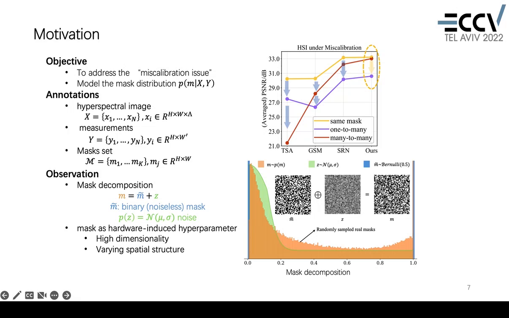By comparison, what we did is to model the mask distribution. The observed mask histogram is shown in orange. We decompose the mask M into the binary mask M tilde and the Gaussian noise Z. We assume the binary mask follows the Bernoulli distribution, which is shown in blue, and the noise map D is sampled from a Gaussian distribution. We use green to represent it.